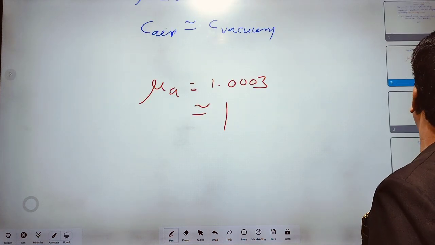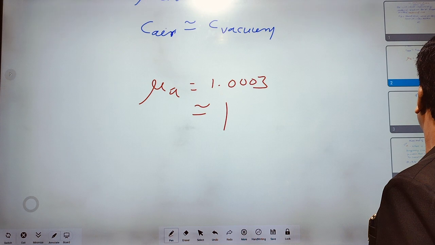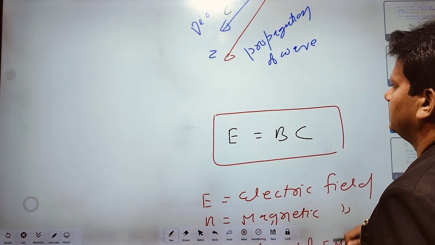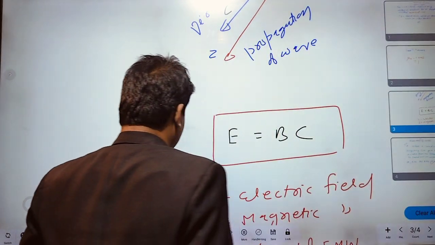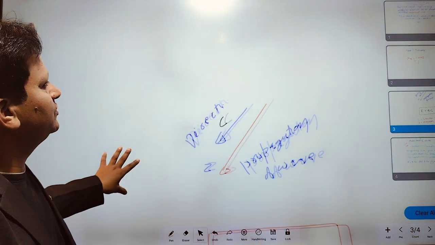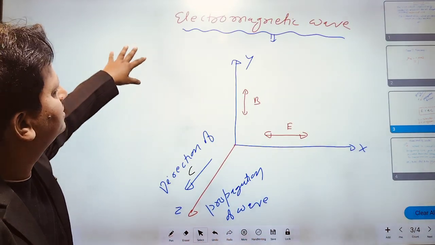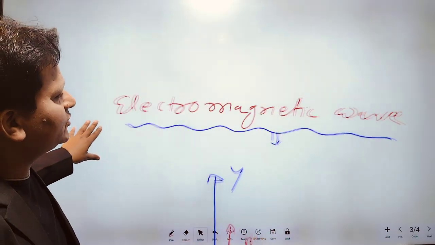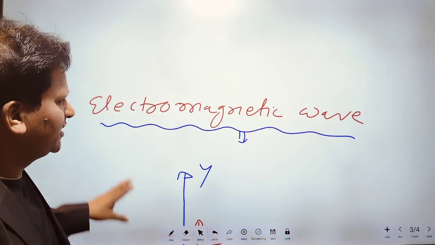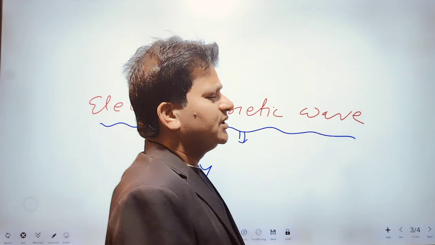Now I am going to explain electromagnetic wave. What is electromagnetic wave?